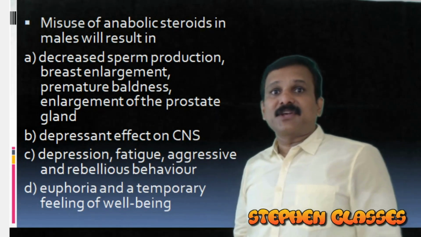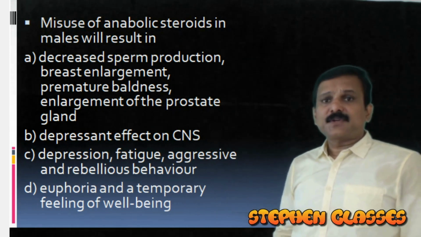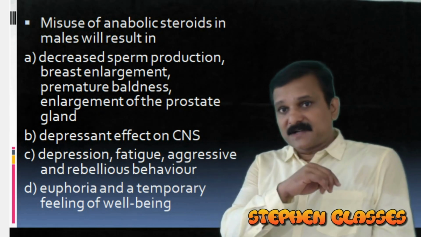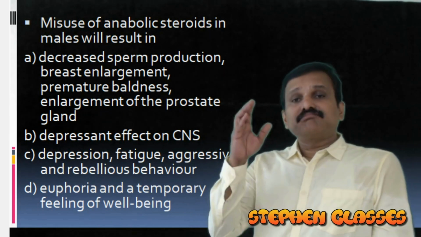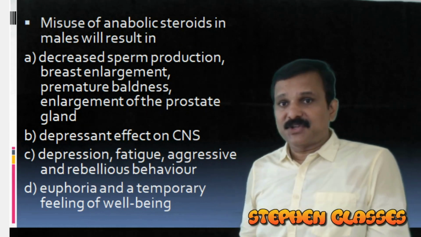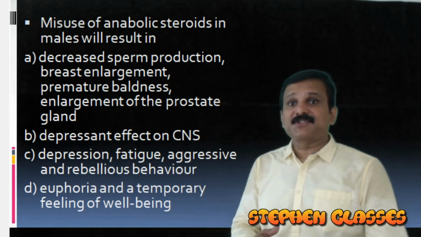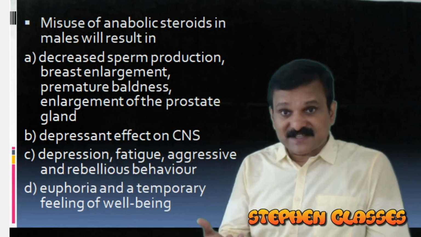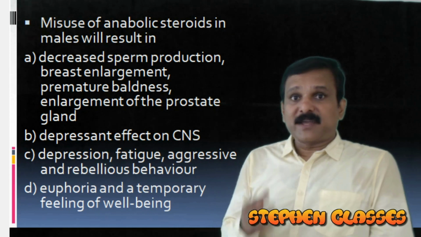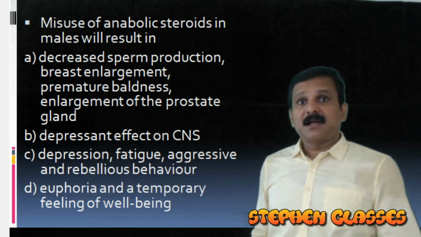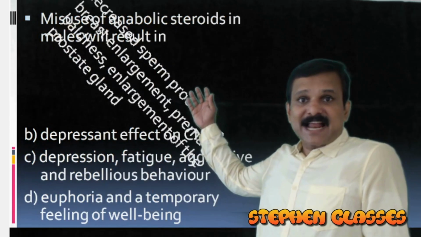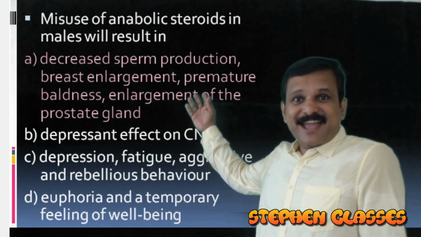Misuse of anabolic steroids in male will result in what? This is a very important topic. There are problems in male as well as in female by the misuse of anabolic steroids. People use anabolic steroids to increase their efficiency and performance, especially athletes. So here, misuse of anabolic steroids, characters found in male. We move to the slide, our answer will be option A here.